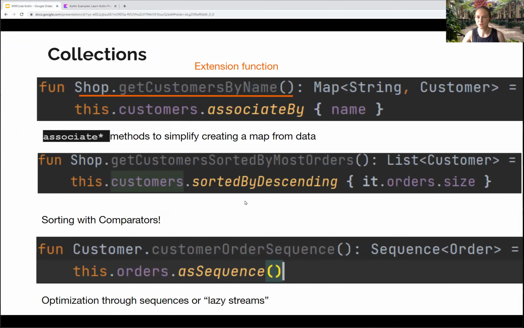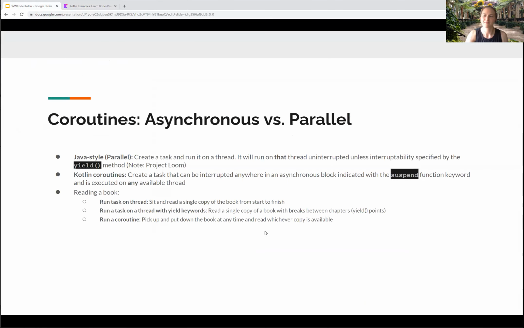I discussed associate by, sort by descending, and sequence. Okay, the last big thing, or the thing that everyone talks about with Kotlin versus Java, is coroutines. In order to explain coroutines and why they're different from Java and why they can be better than Java multi-threading, I'll need to explain both. So if you don't get it right away, it does take a while for it to all make sense. There's a lot of concepts wrapped up into this comparison.